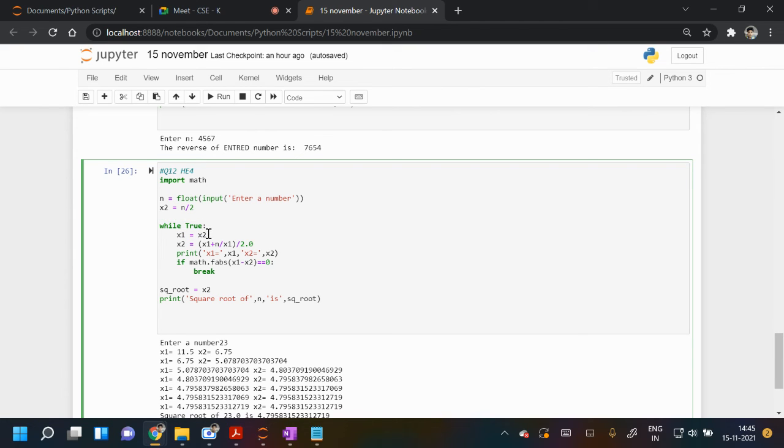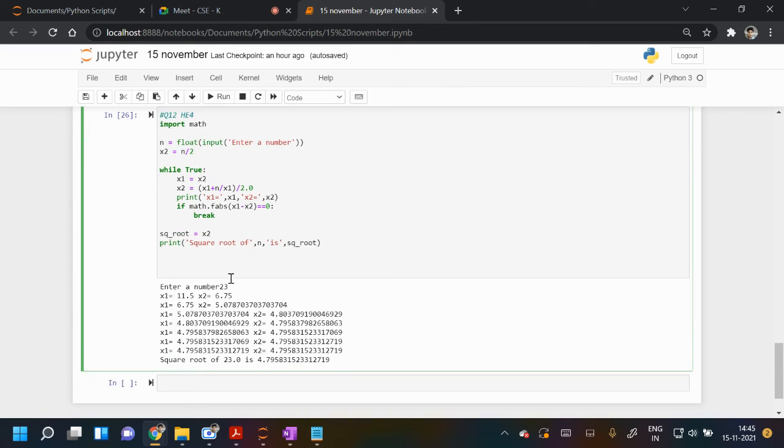Every time x1 will be updated by x2, the value of x2 will be replaced into x1, and then x2 will be updated by the formula. This will go on till x1 and x2 both are equal, then you will print x2.